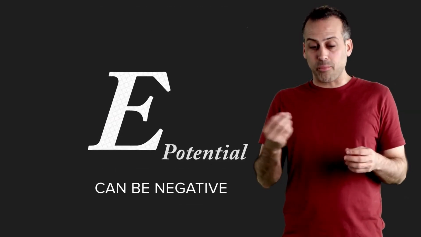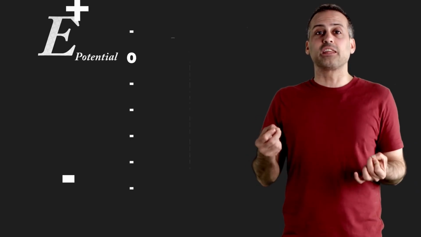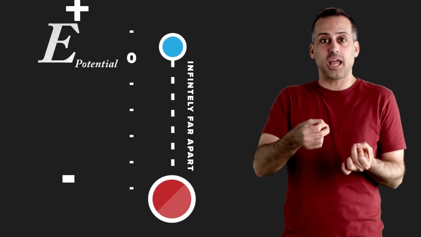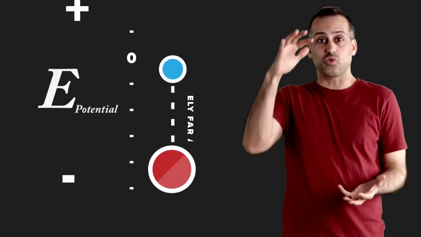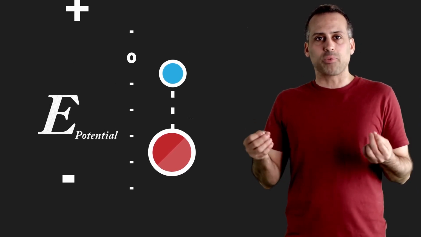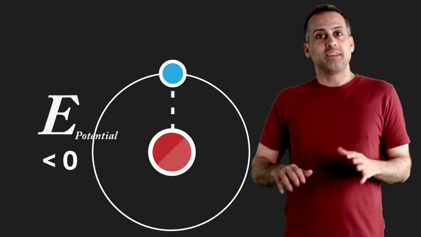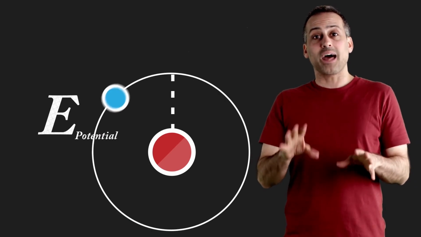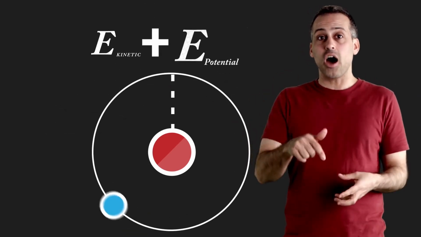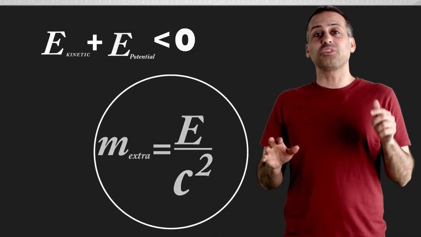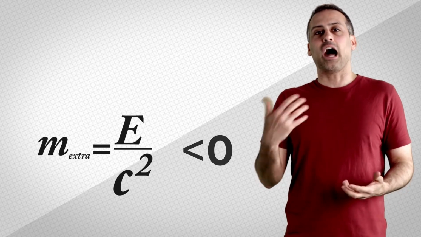Suppose we call the potential energy of a proton and electron 0 when they're infinitely far apart. Since they attract each other, their electric potential energy will drop when they get closer together, just like your gravitational potential energy drops when you get closer to the surface of Earth, which is also attracting you. So the potential energy of the electron and proton in a hydrogen atom is negative. Now the electron in hydrogen also has kinetic energy, which is always positive, due to its movement around the proton. But as it turns out, the potential energy is negative enough that the sum of the kinetic and potential energies still comes out negative, and therefore m=e/c² also comes out negative, and a hydrogen atom weighs less than the combined masses of its parts. Booyah.